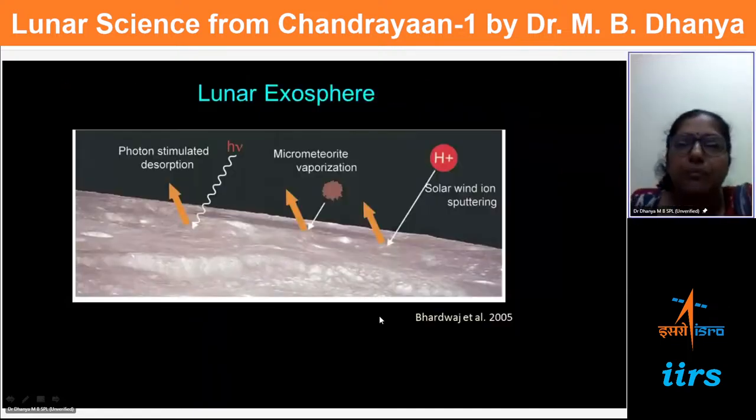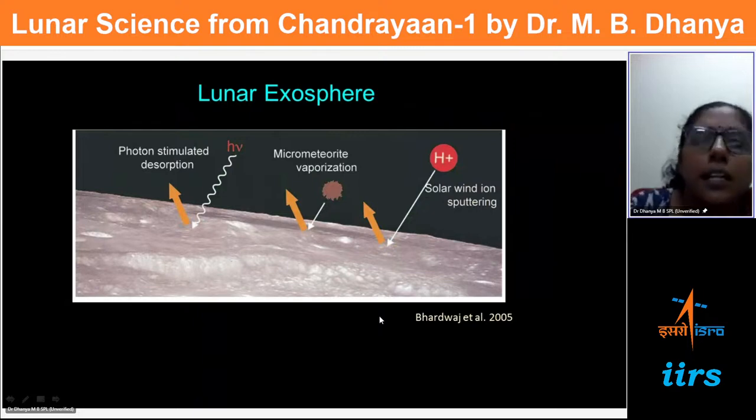Now we come to another aspect of the moon. As we mentioned at the beginning of the talk, in order to understand a planetary object, it is important to understand its atmosphere, its environment, its surface and characteristics. So what do we know about the exosphere of the moon?